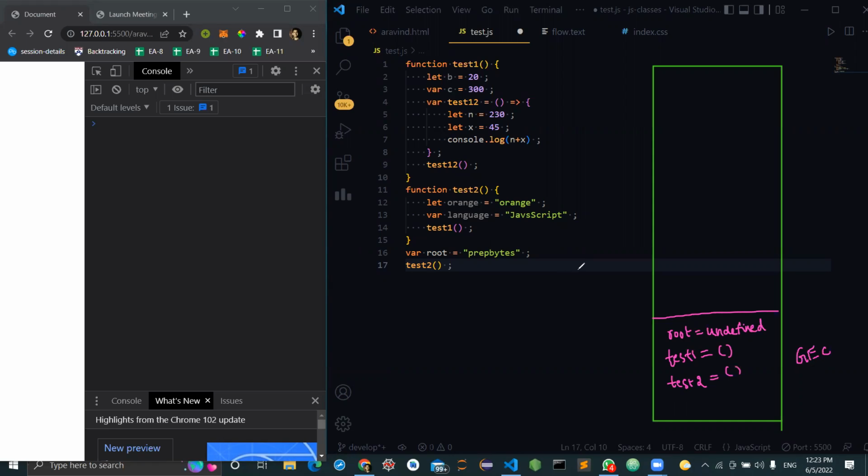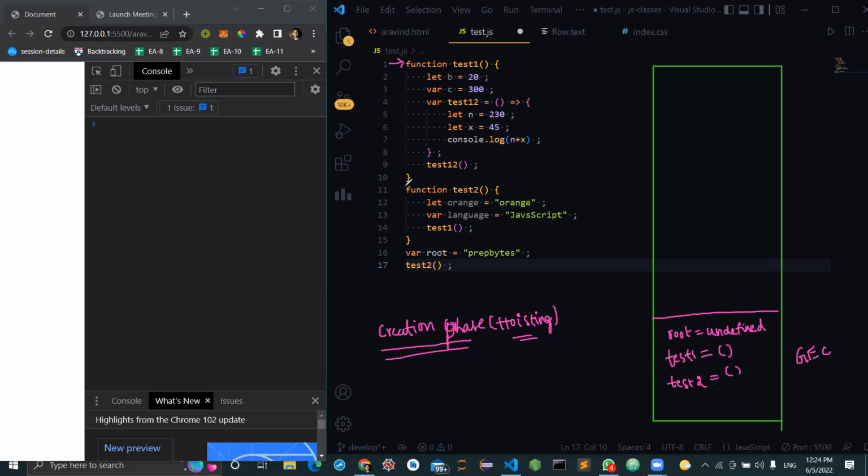Okay, so there are three variables in the global execution context. They are test 1, test 2, and root. Root is hoisted partially because we declared that using the var keyword, and the remaining two are declared with the function keyword, so they will be hoisted fully. Now execution gets started. So this is what we call the creation phase. Variables are just hoisted in the creation phase. Remember this statement also. And the execution phase is the one where the instructions get executed line by line.